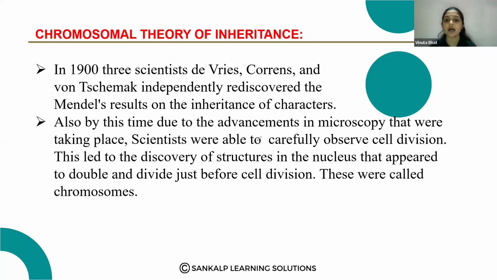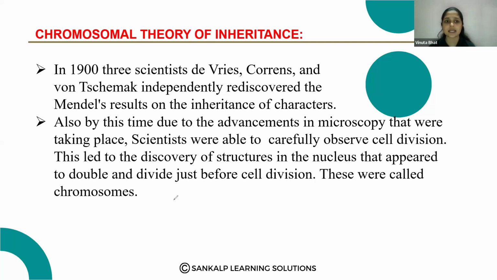Also by this time, due to advancements in microscopy, scientists were able to carefully observe cell division, and this led to the discovery of the structure of the nucleus, which appeared to double and divide just before the cell division. These were called chromosomes. During Mendel's experiments, Mendel did not know about chromosomes, the nucleus, and the cell organelles.